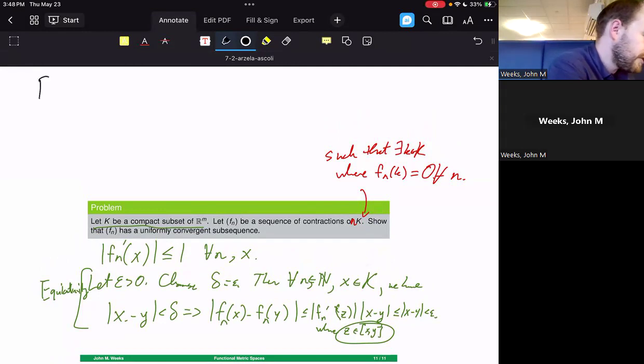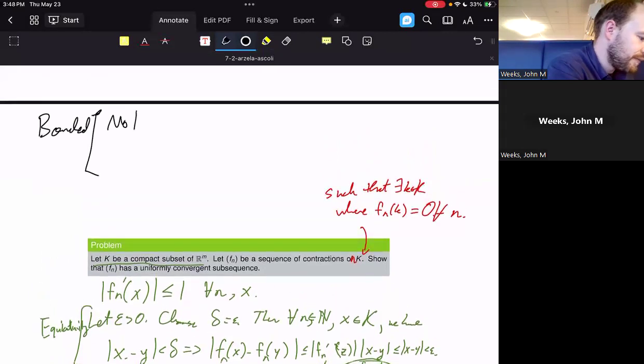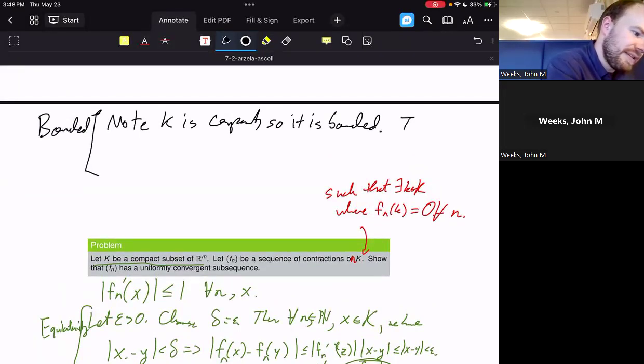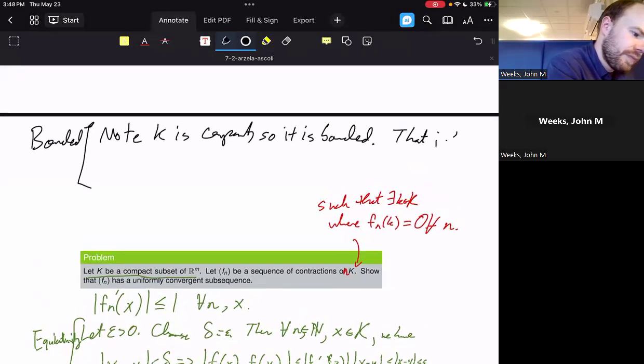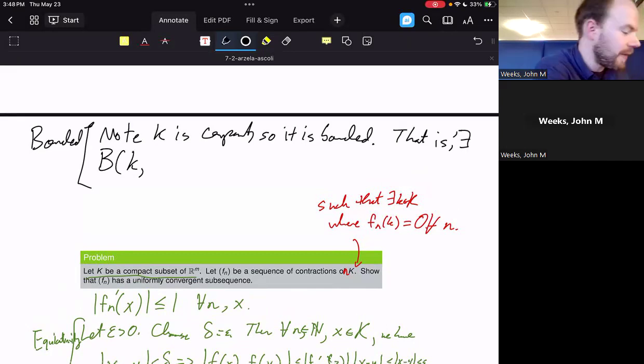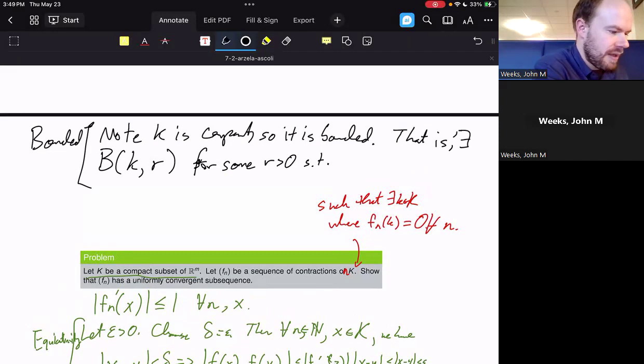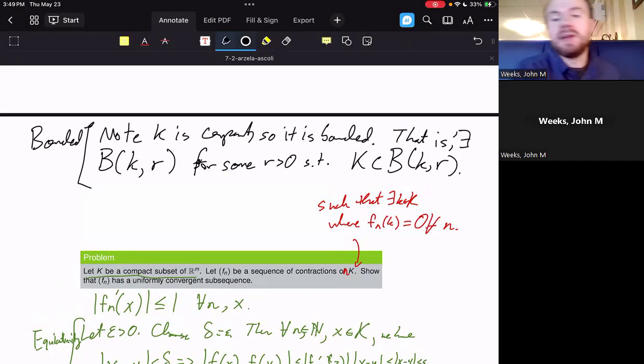Note, this is for boundedness here. Note that K is compact, so it is bounded. That is, there exists a ball centered at a point of K of some radius, maybe we'll call that radius R, for some value R, such that K is contained within this ball. It has to be contained within some sort of ball around the point.